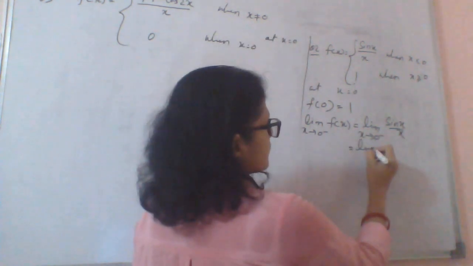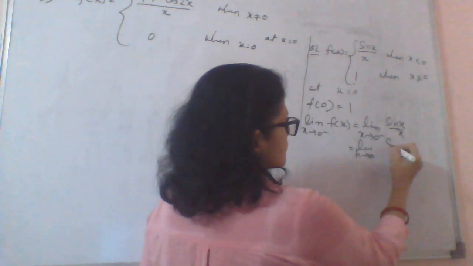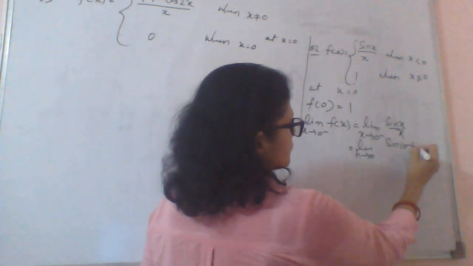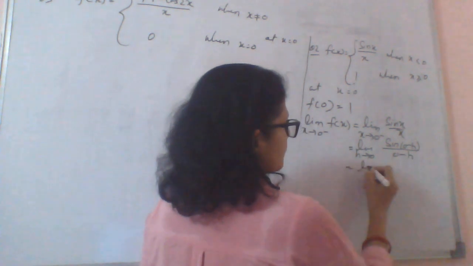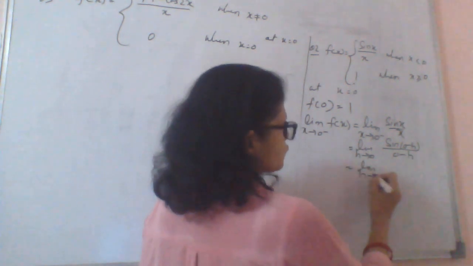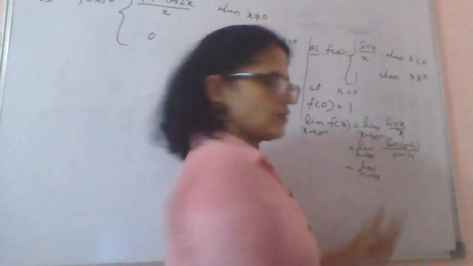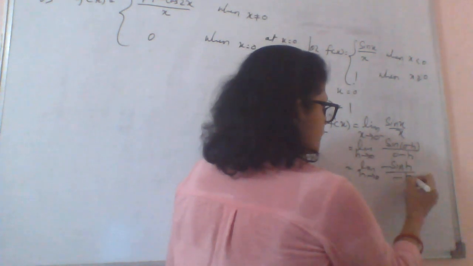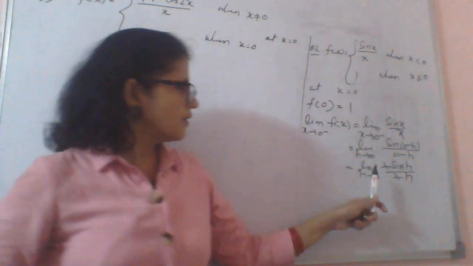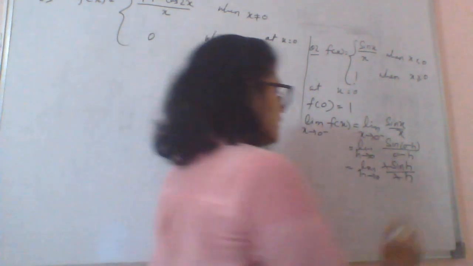So limit h approaches 0 of sin(0 minus h) by (0 minus h), that means limit h approaches 0, sin(minus h) is minus sin h, we can write minus sin h by minus h. So we are getting here limit h approaches 0 of sin h by h, that is equal to 1.